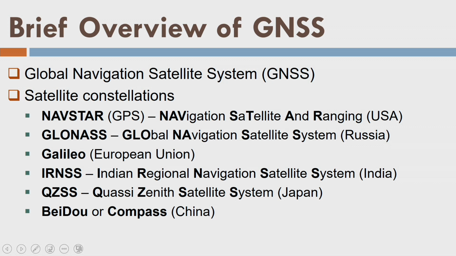Let us go ahead. So let us have a brief overview of GNSS now. What is GNSS? Global Navigation Satellite System, or systems. So these are the various satellite constellations available and they are countrywide. For example, Navistar, what we call GPS, is navigation satellite and ranging, developed by the USA Department of Defense initially for the purpose of military use. However, it is now more popular for civilians, right?